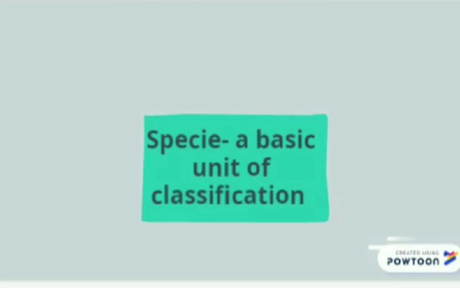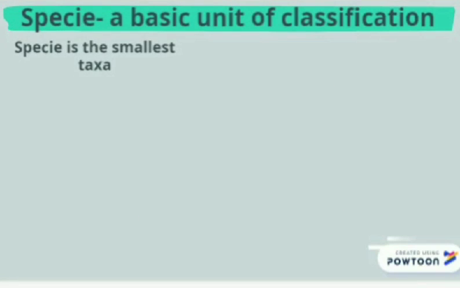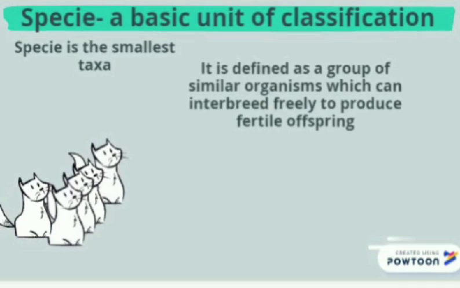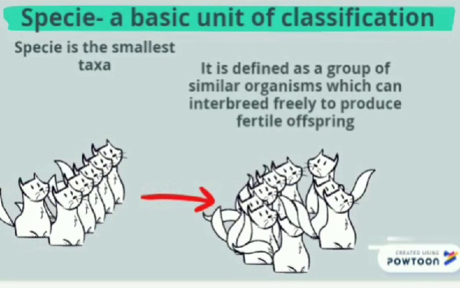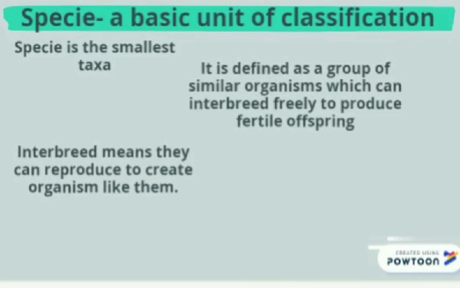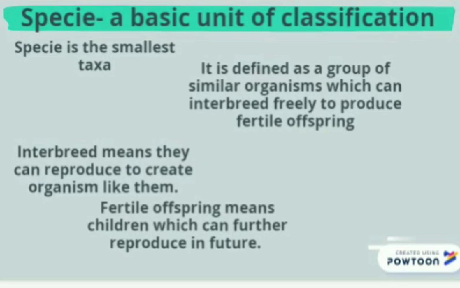Now we are going to study species as a basic unit of classification. Species, as you know, is the smallest taxon. It is defined as a group of similar organisms which can interbreed freely to produce fertile offspring. In this definition, interbreed means that they can reproduce to create offspring like them, and fertile offspring means children which can further reproduce in the future. Species is the basic unit of classification as it is the smallest unit and cannot be further grouped.